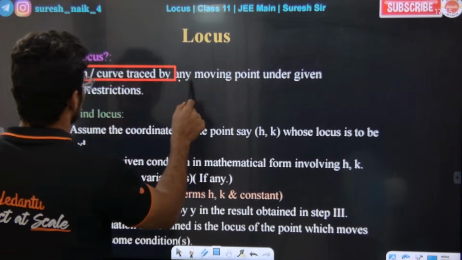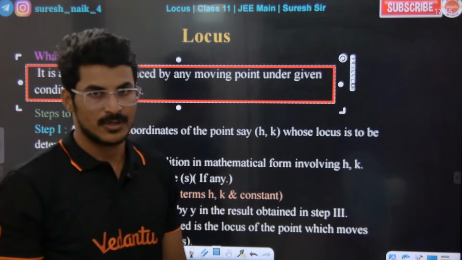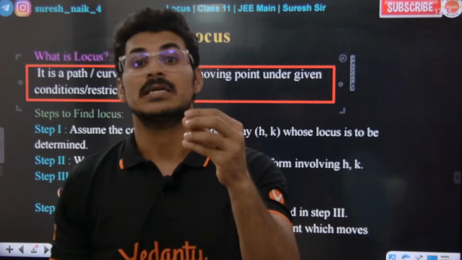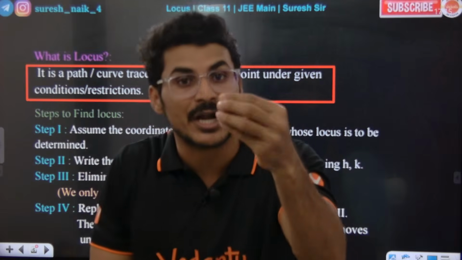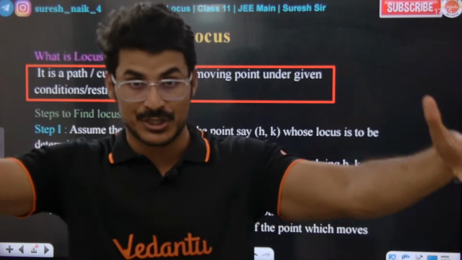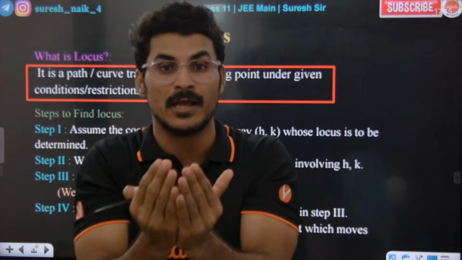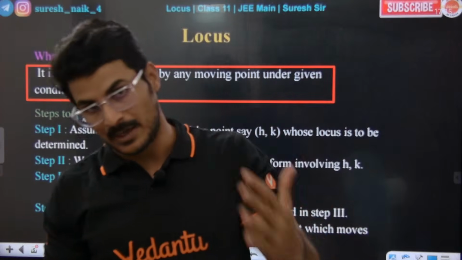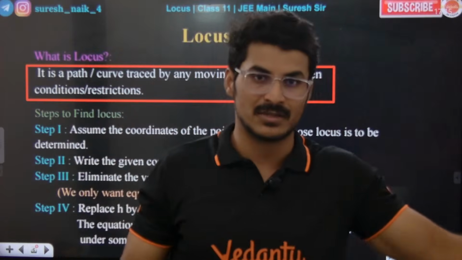It is a path or curve traced by a moving point under given conditions and restrictions. You will be given certain conditions, and you will be following some conditions when that point is moving in a plane. Based on the conditions, we will get one locus equation. That can be a straight line, circle, parabola, ellipse,